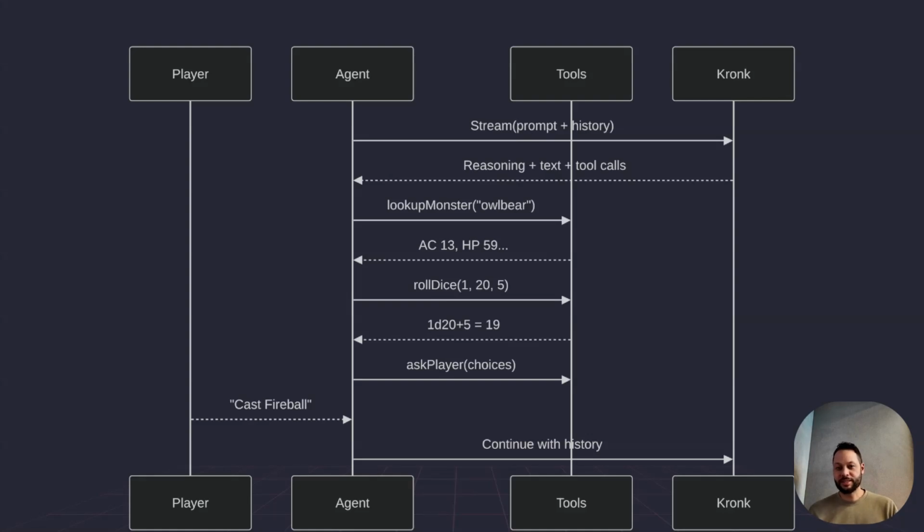It might roll some dice to see what happens next, because the dice has an effect on what different characters and scenarios do in Dungeons and Dragons. Correct me if I'm wrong in the comments, but that's how I understand it. And then depending on what happens, it will ask the player what they want to do next. And then we start over again.